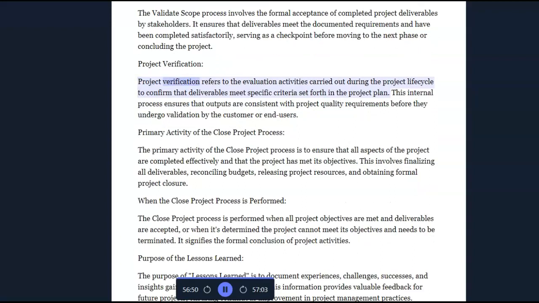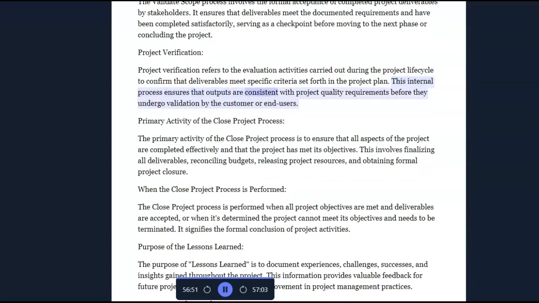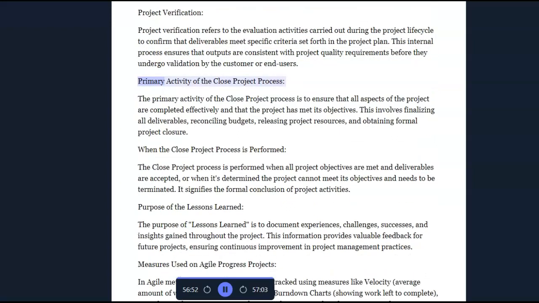Project verification. Project verification refers to the evaluation activities carried out during the project lifecycle to confirm that deliverables meet specific criteria set forth in the project plan. This internal process ensures that outputs are consistent with project quality requirements before they undergo validation by the customer or end users.